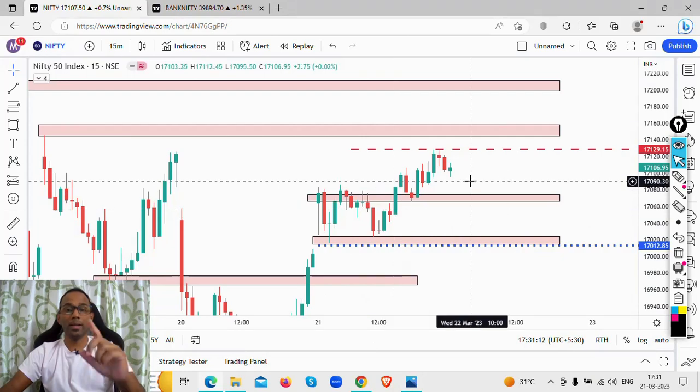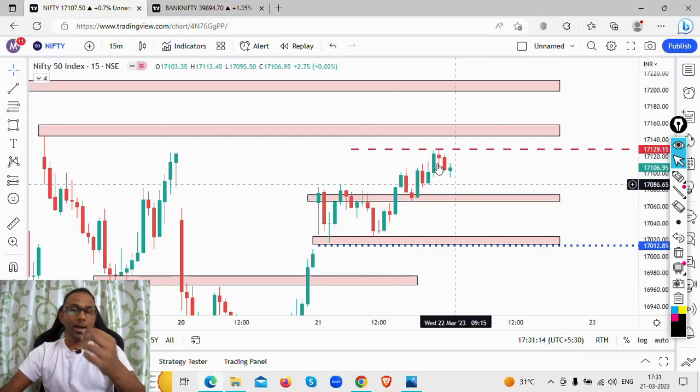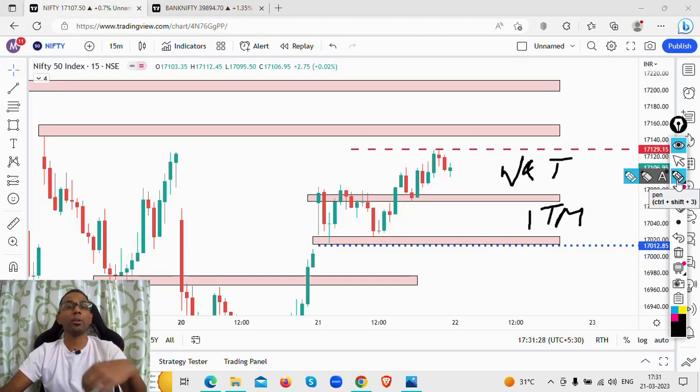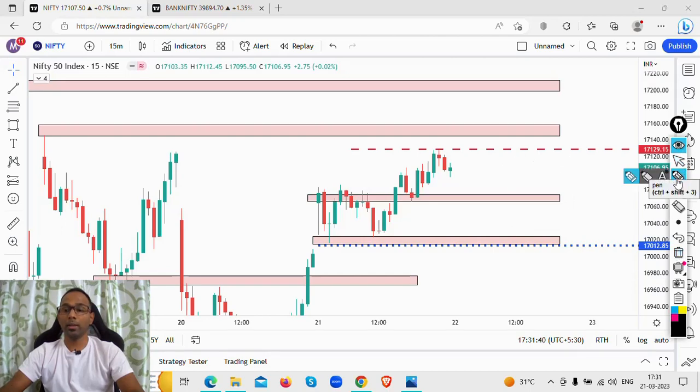Tomorrow is a Wednesday, remember? And it's just a day before the expiry. So on Wednesday and Thursday, I look at buying in the money options, because the theta decay is much faster, and you also see the option price moving much faster in your favor if you know what to do in the markets. So I'm looking at in the money option buying. What does that mean? How do I look at in the money options buying?